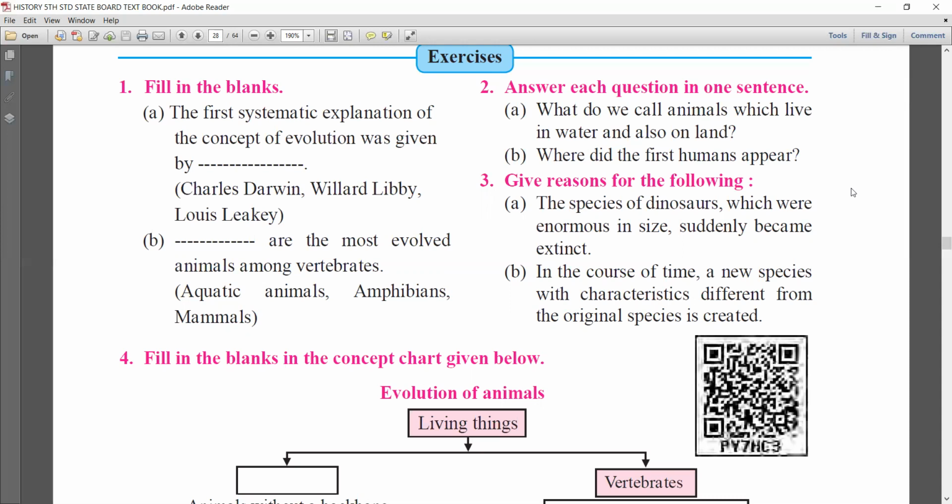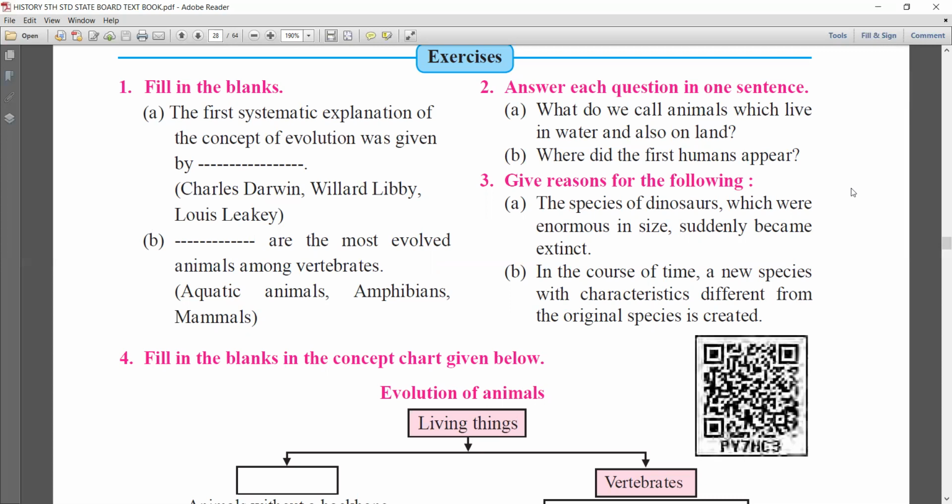Second, B question: where did the first human appear? I told you just now only the species. The first human appeared on which continent? How many continents are there in total? Yes, it is the African continent. The first human appeared on the African continent.